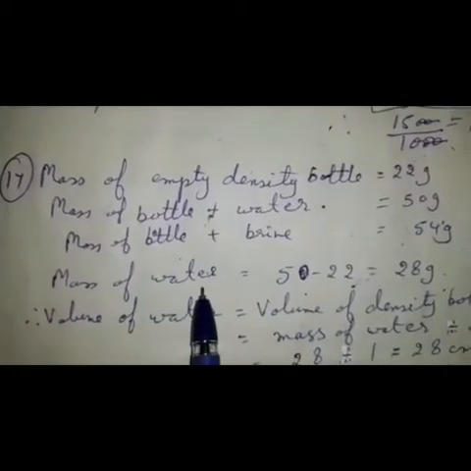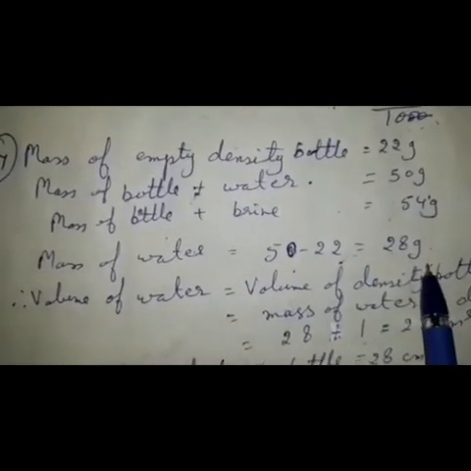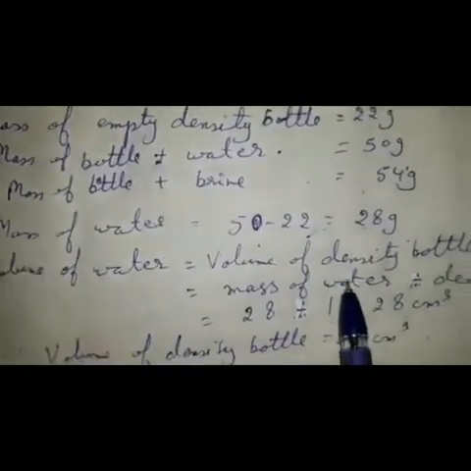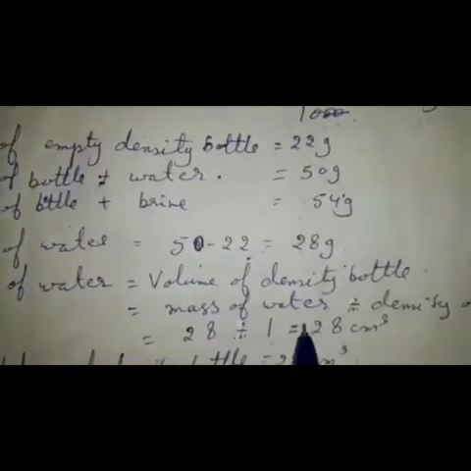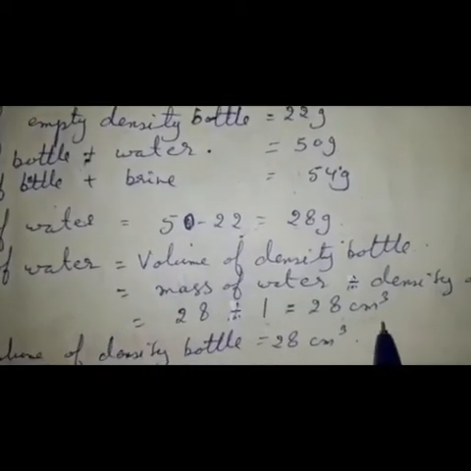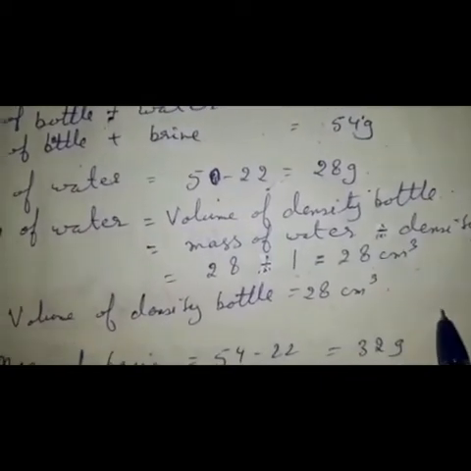Now if you find mass of water, how will you find? 50 minus 22, so it will come 28. Now you have to find volume of water, which is equal to volume of density bottle, that is mass of water upon density of water. So 28 by 1, it will come 28 centimeter cube. So volume of density bottle is 28 centimeter cube.